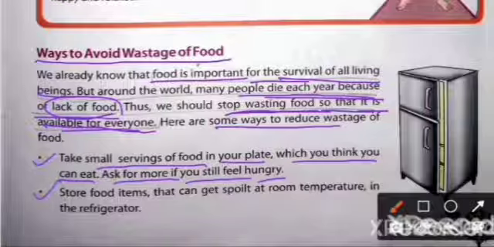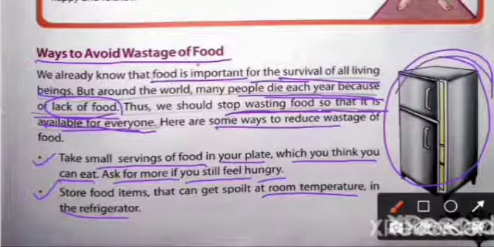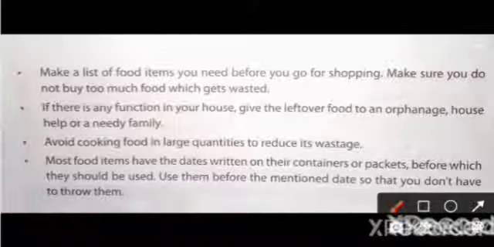Now the next is to store food items that can get spoiled at room temperature in the refrigerator. We have to keep the food items in the refrigerator. Okay, you all know that this is the refrigerator, and if we keep the food items at room temperature, then the food items get spoiled.